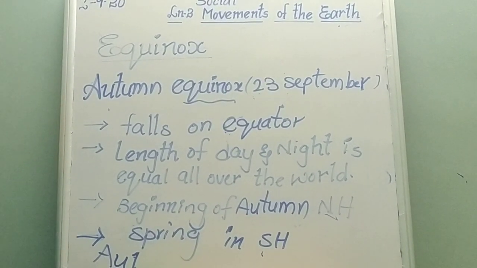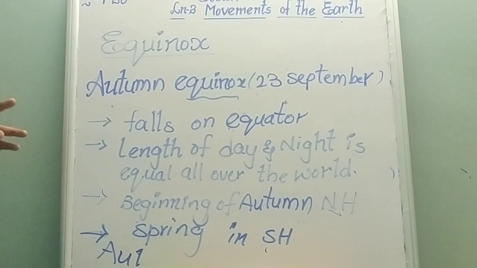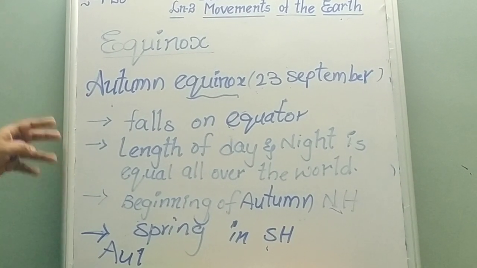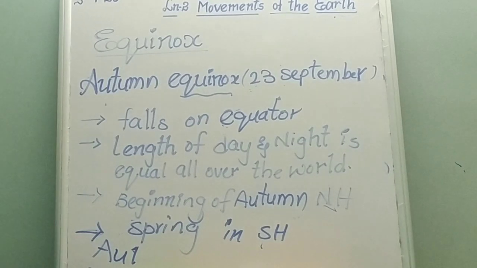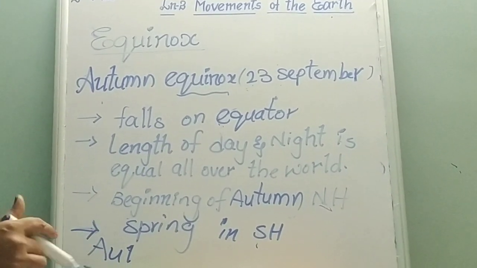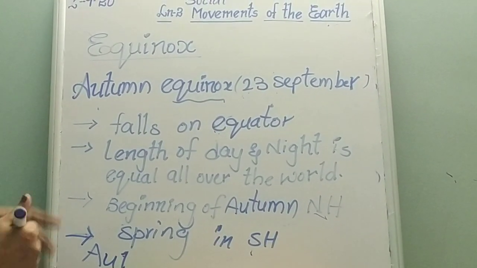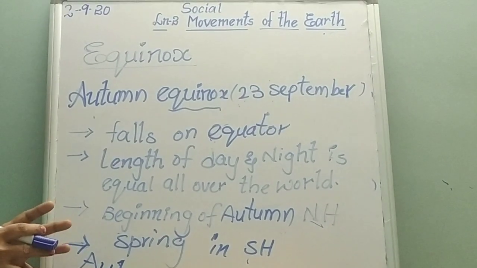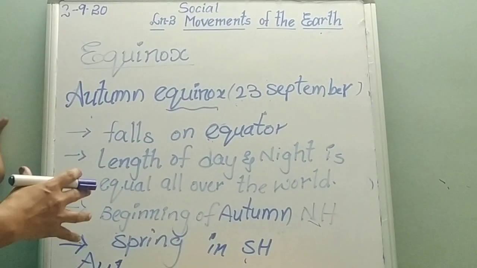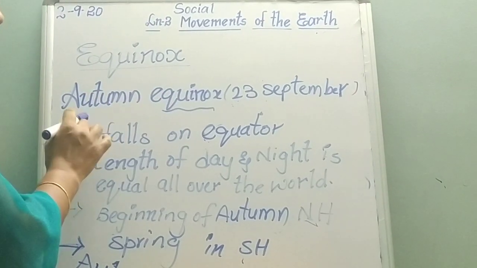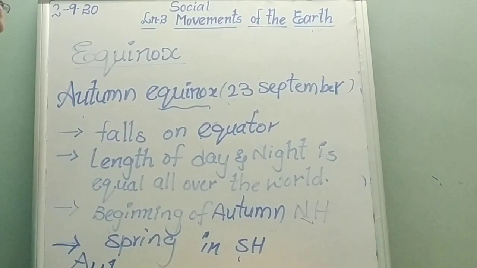Okay, that is about the solstices and equinoxes. So there are two solstices, summer solstice and winter solstice. There are two equinoxes, spring equinox and autumn equinox. Now let us see the diagrammatical representation of this summer solstice, winter solstice, autumn equinox and spring equinox.